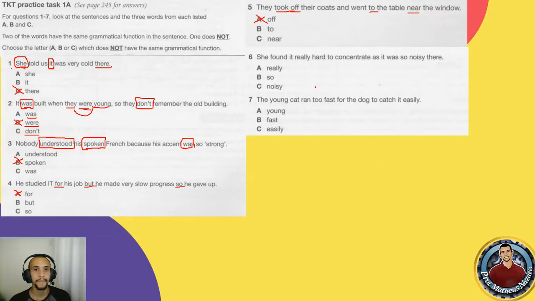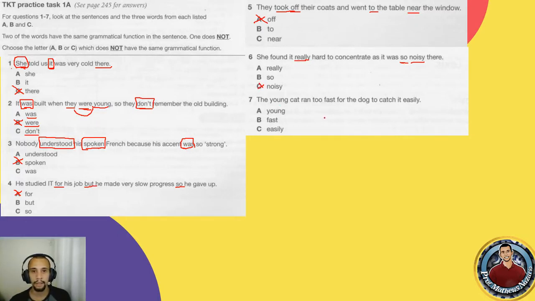Okay? 6. She found it really hard to concentrate as it was so noisy there. So we have an adverb, a quantifier acting as an adverb, which is giving a feature to the adjective noisy.